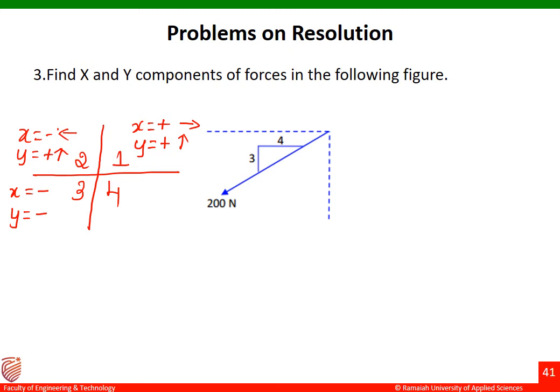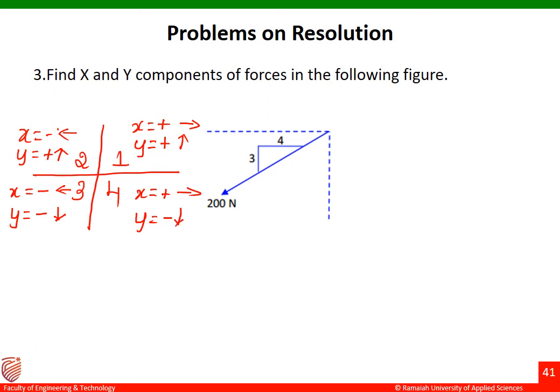That is, x will be acting in negative x direction and y will be acting in downward direction. Similarly, in the fourth quadrant, x component will be positive, that is, in the right direction, and y will be negative, that is, it will be acting downwards. So this is what we have to remember properly.